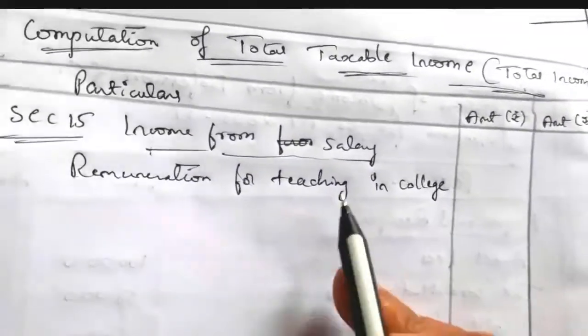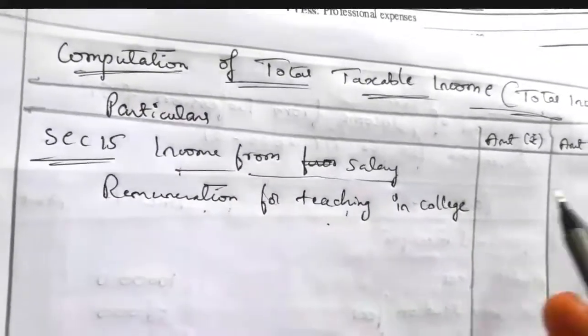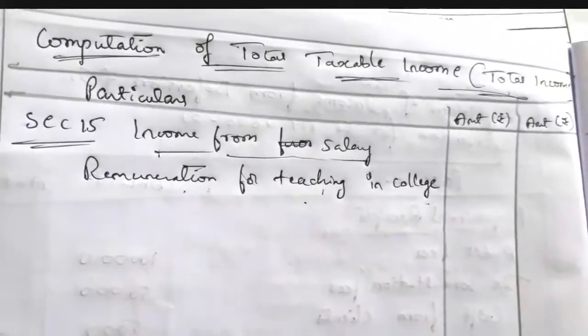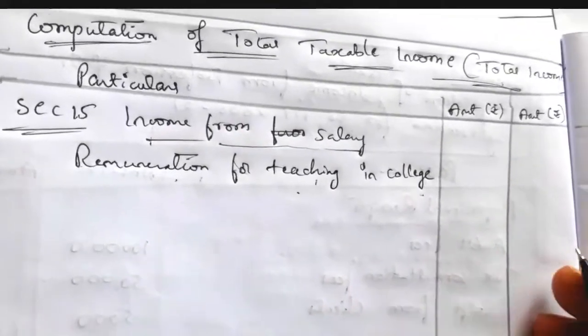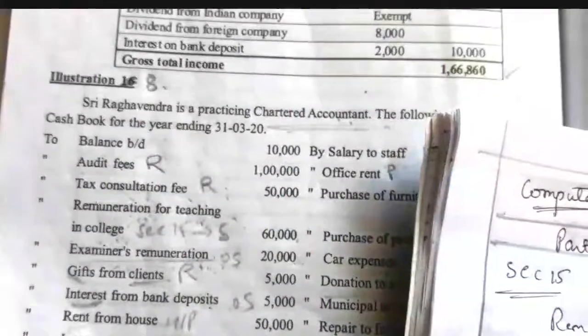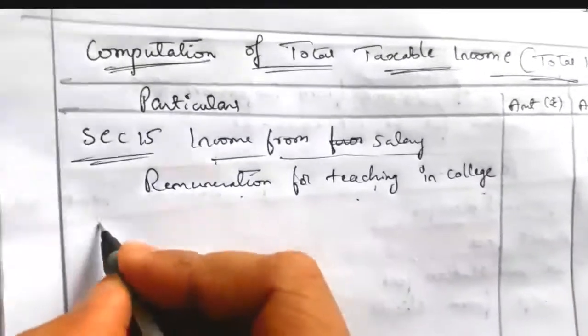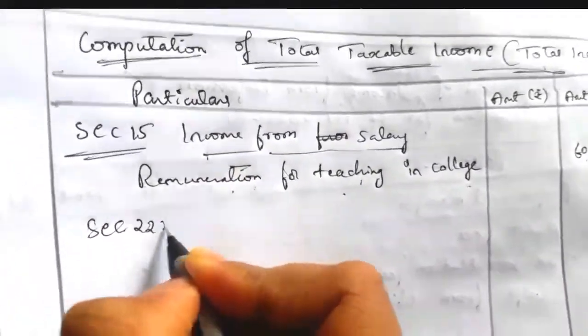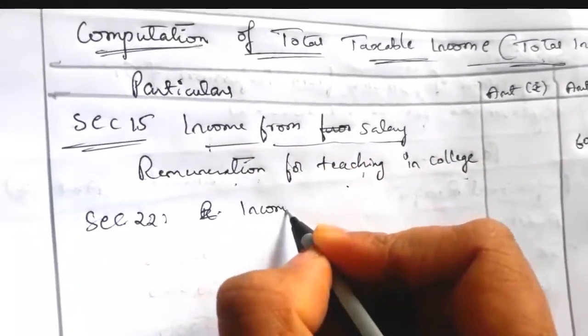The one who works in an institution, one who teaches in the college, will receive a remuneration from their institution. So that is nothing but the salary or remuneration. So that income is taxable under section 15, salary income. So 60,000 is taxable here under the head section 15. Next section 22, relating to income from house property.